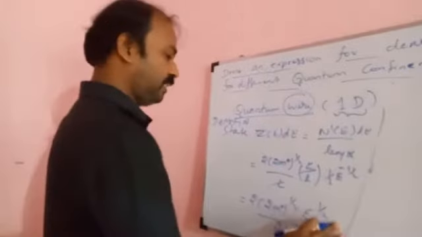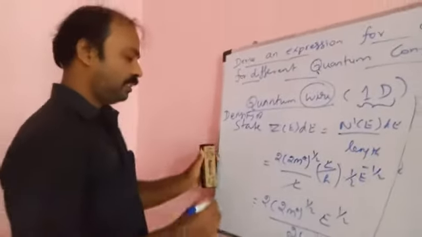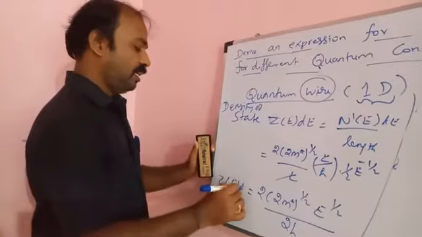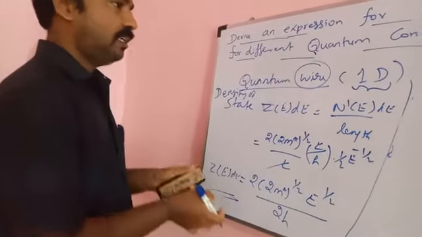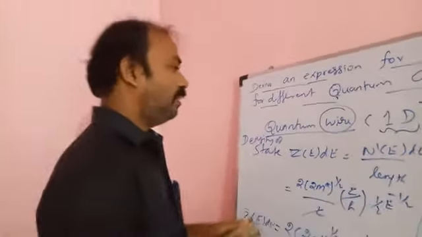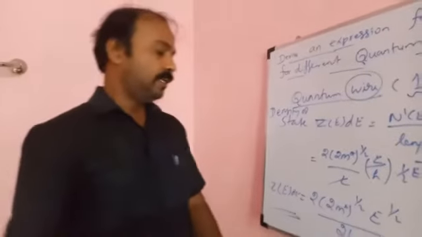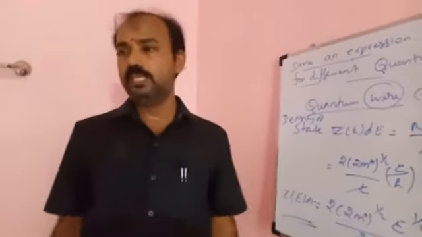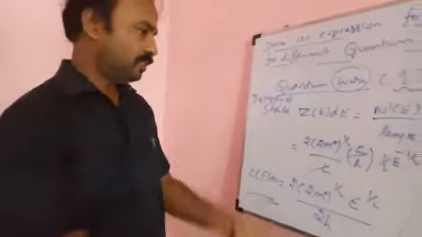Further, this can be reduced, simplified. Regarding simplification, this is Z of E in case of quantum wire. Are there any possibilities of reducing this?